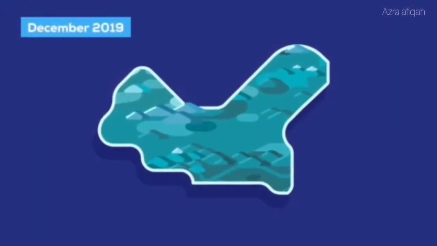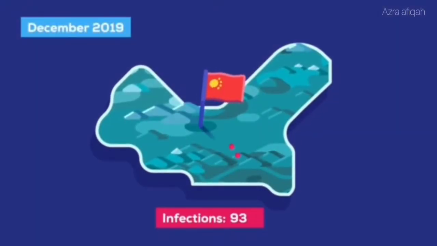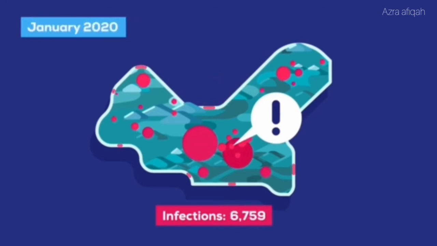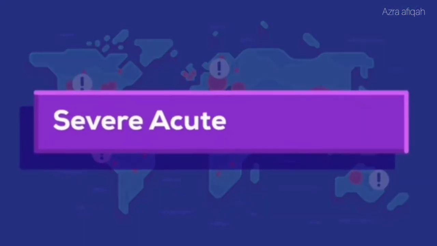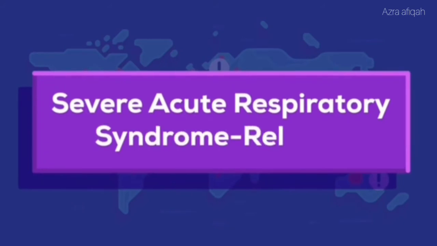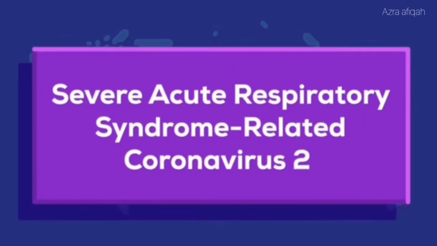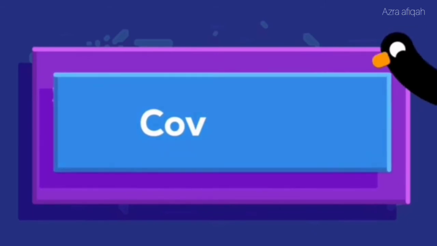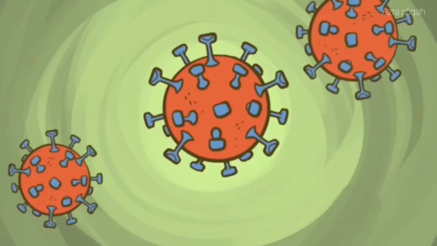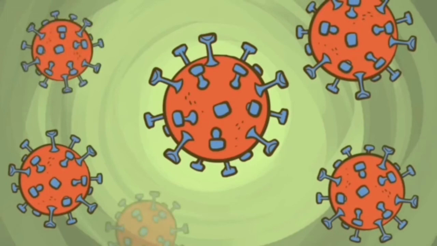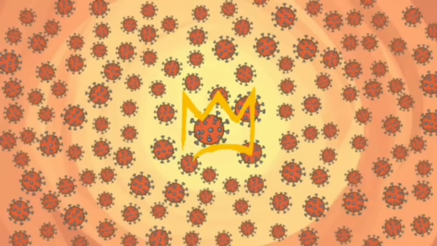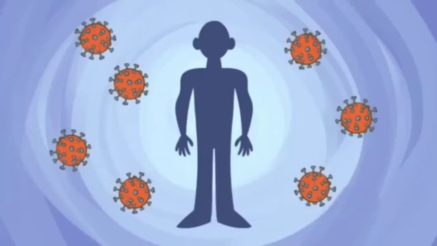In December 2019, the Chinese authorities notified the world that a virus was spreading through their communities. This virus is the severe acute respiratory syndrome-related coronavirus 2, which caused the disease called COVID-19 and which everyone simply calls coronavirus. Coronaviruses are a group of viruses covered in little protein spikes that look like a crown, or corona in Latin. There are hundreds of known coronaviruses.